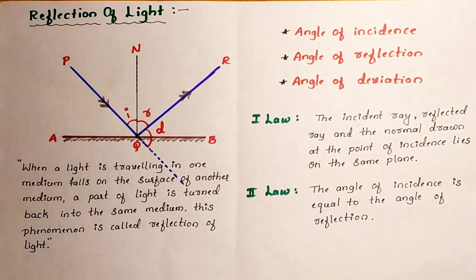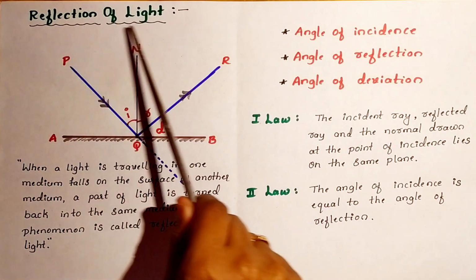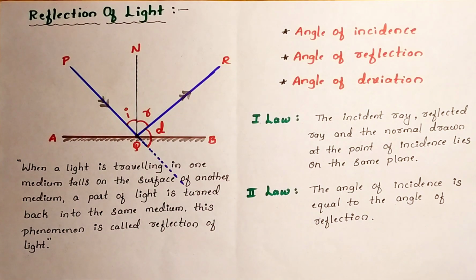Hello everyone. In this video, I am going to discuss reflection of light. As we know, when light falls on any type of surface, three phenomena always take place together, that is reflection, absorption and transmission, or in short we can call it RAT. R indicates reflection, A indicates absorption and T indicates transmission.